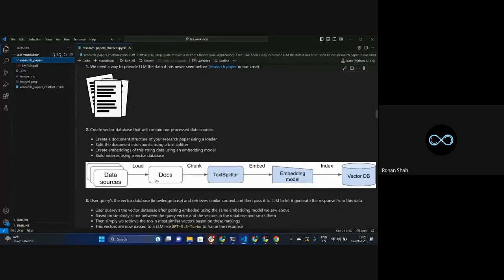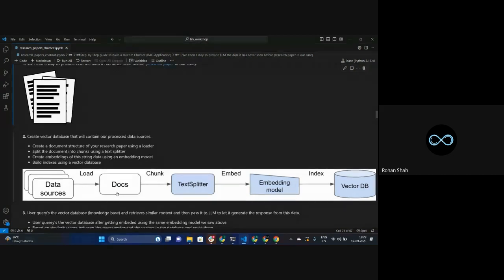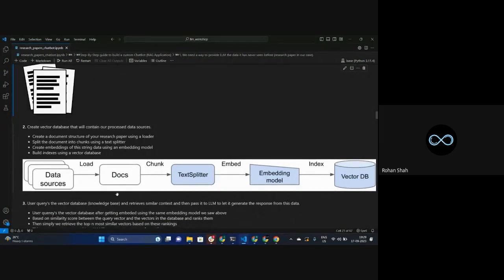Now, how are you going to get access to these documents? With a functionality called load. There is a functionality that we'll be using in the implementation part called load. With that load functionality, we will be able to upload this research paper into our notebook. Now I told you it's a multi-page PDF, right? It had multiple pages.